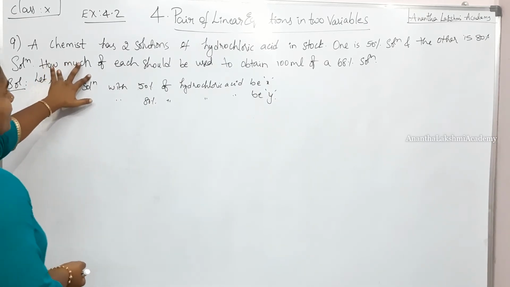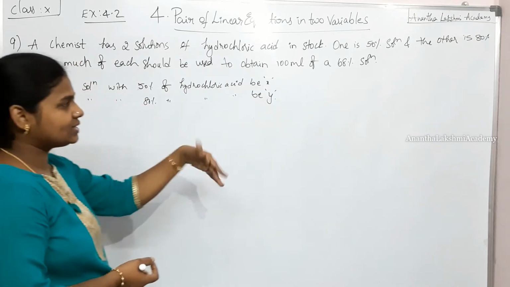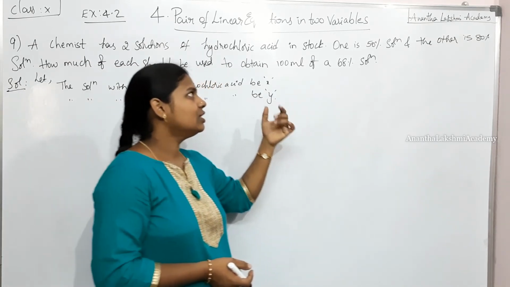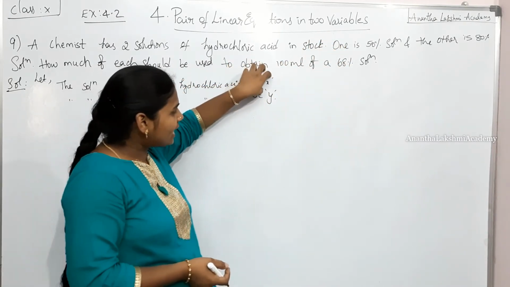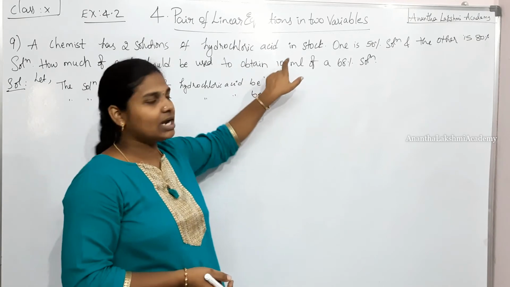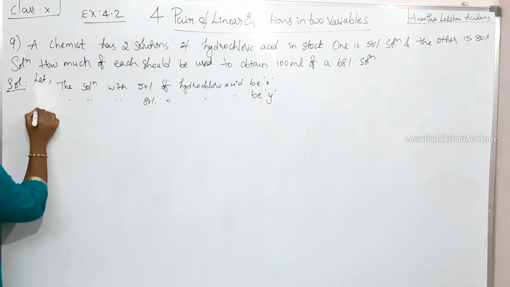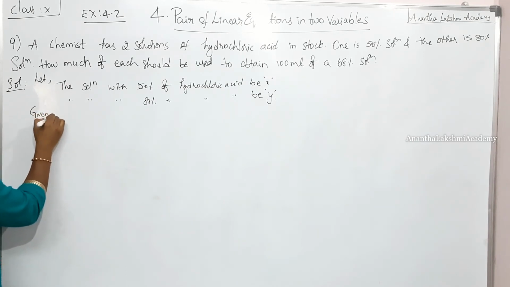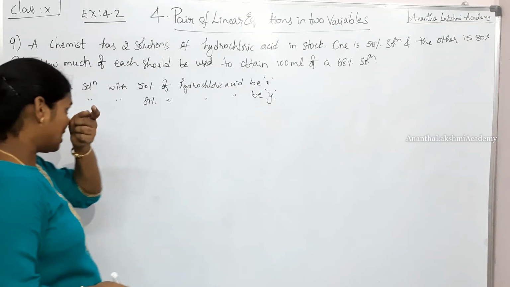How much of each should be obtained to get 100 ml of 68% of solution. So forget about these percentages first. Some percentage of x and y, when mixed, you get what is the quantity? 100 ml. So that is going to be our first equation. What is given for us? How much of each should be used to obtain 100 ml.